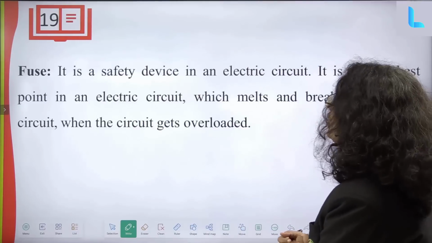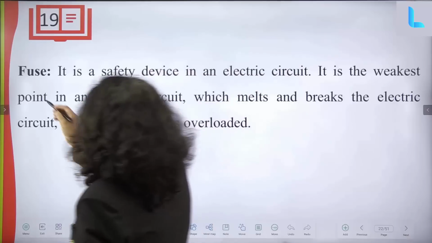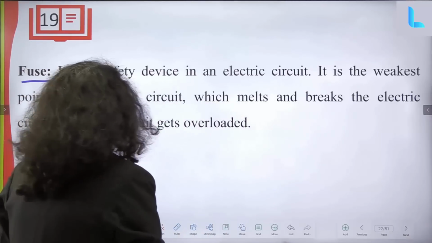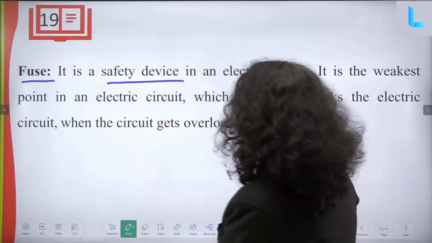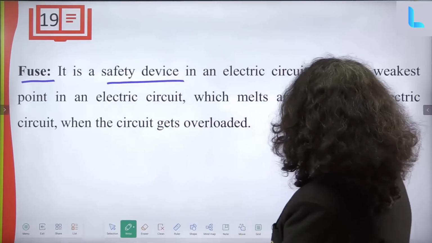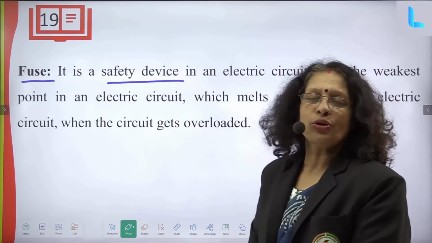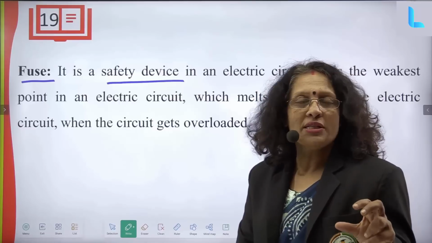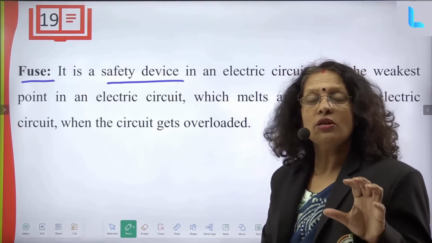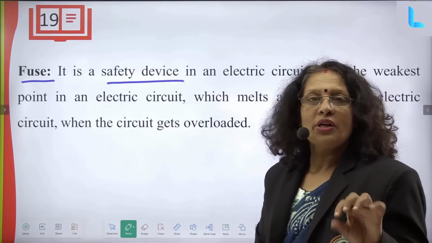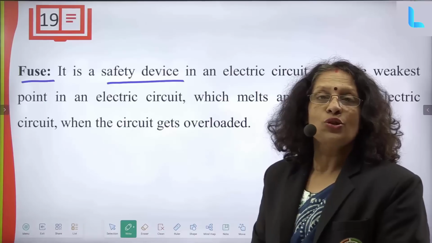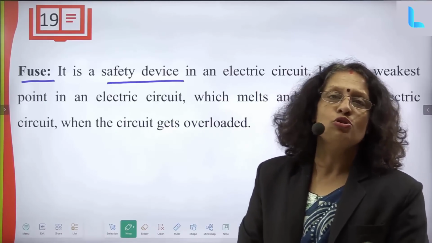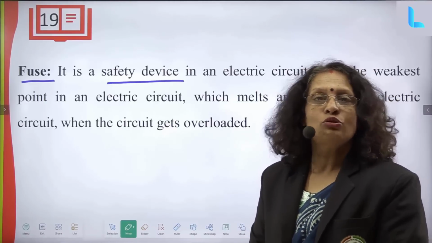Okay. Now what do you mean by fuse? Fuse is a safety device, and it is used in an electric circuit. It is the weakest point of an electric circuit which melts and breaks the electric circuit. They use such kind of metals inside it, elements which have the lowest melting point. So whenever excess current passes, electrical appliances should not get damaged, so the current should pass through the fuse.